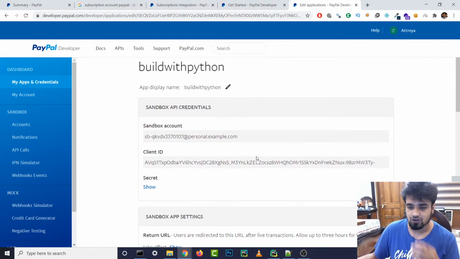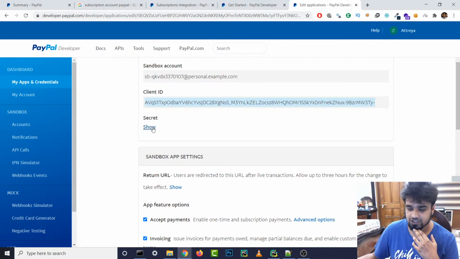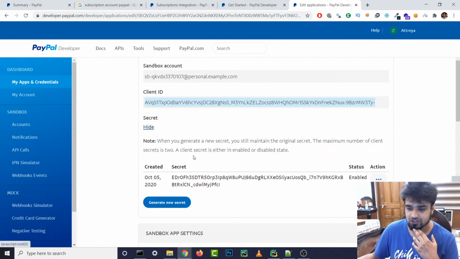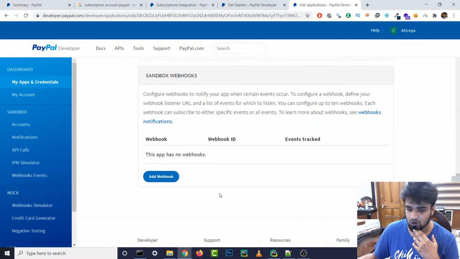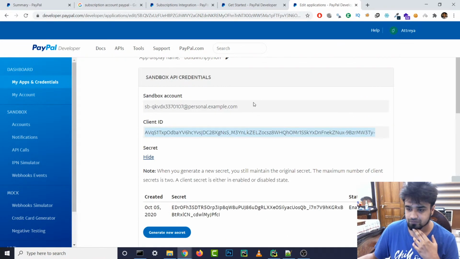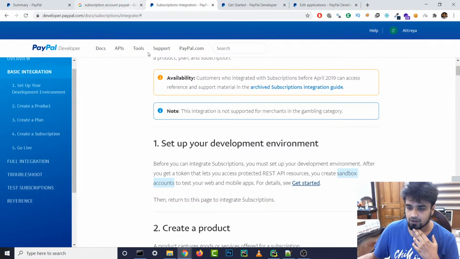All right, so now we have our sandbox account, our email, our client ID, which we will be using. Secret, I guess I can show it to you guys because this is all fake. And yeah, that's all we need, I guess, right? So this is the sandbox account we are talking about. We have our client ID also. Perfect. So now let's go back.